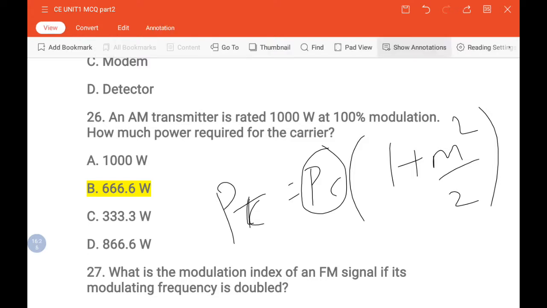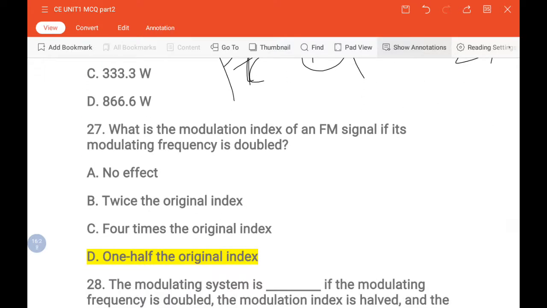Then the next question is, what is the modulation index of an FM signal if its modulating frequency is doubled? Again you come to the FM signal equation.